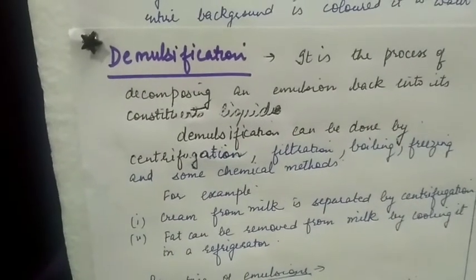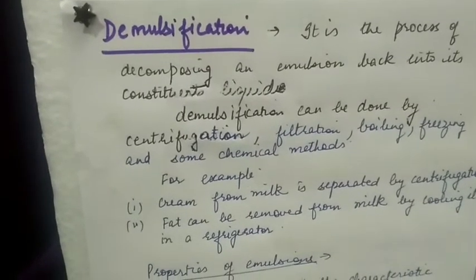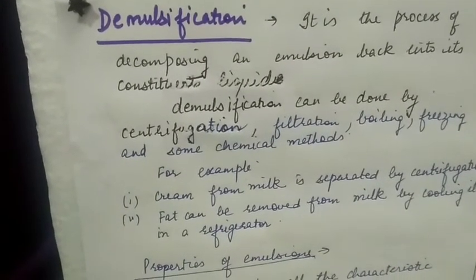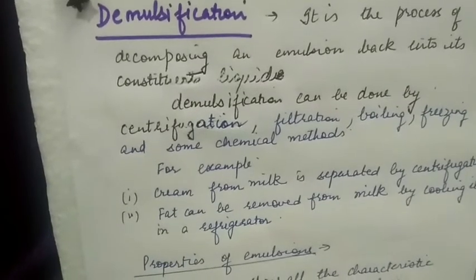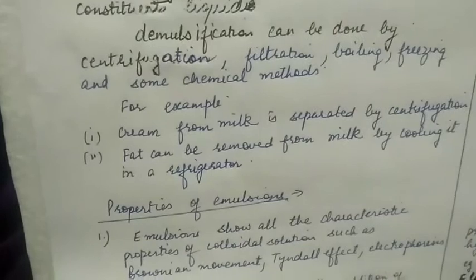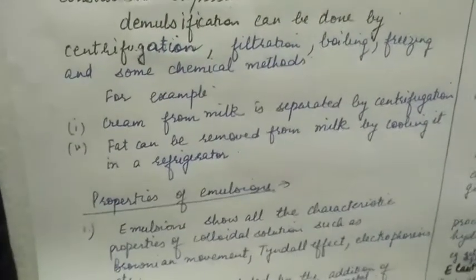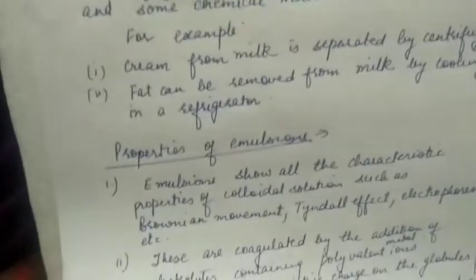It's process of decomposing an emulsion back into its constituent liquids. Demulsification can be done by centrifugation, filtration, boiling, freezing, and some chemical methods. For example, cream from milk is separated by centrifugation. Fat can be removed from milk by cooling it in refrigerator.